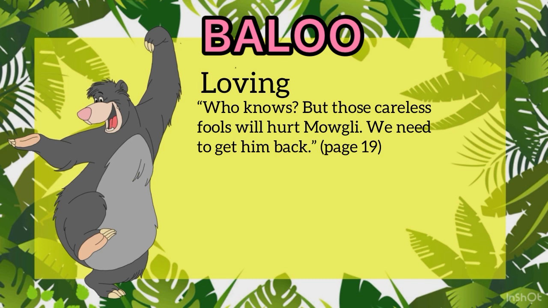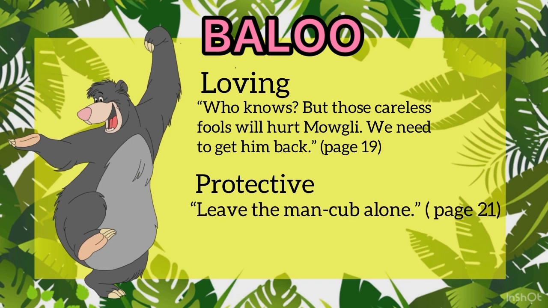Baloo and Bagheera ask for help from Kaa to get him back. Then the second one, Baloo is very protective when he said, "Leave the man cub alone." He said this to the monkeys. The same thing happened when he wanted to save Mowgli from the monkeys.